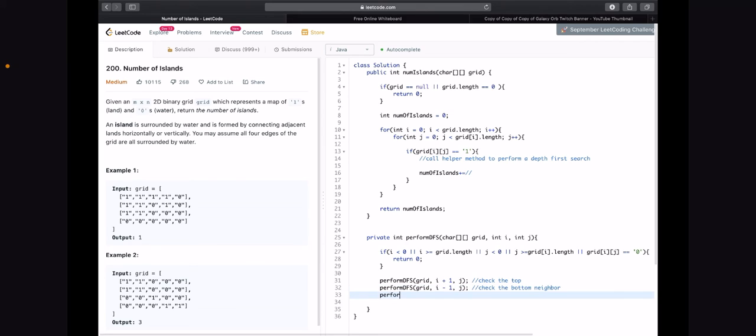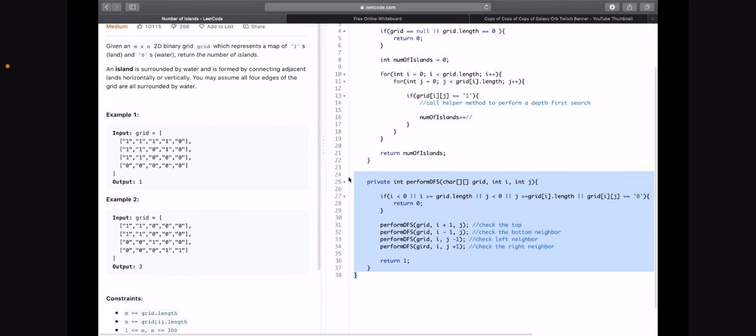And then we'll perform a DFS of grid i. Now we're going to check the left neighbor, so j minus 1. And then we perform a DFS grid i and j plus 1 to check the right neighbor. And once it's exhausted these possible paths, we're going to return 1, because these all make up one island. And this should be it for our depth first search method.